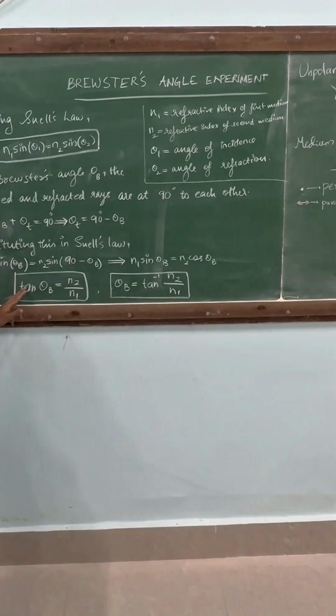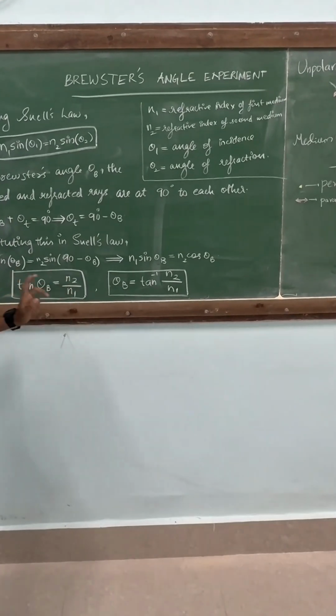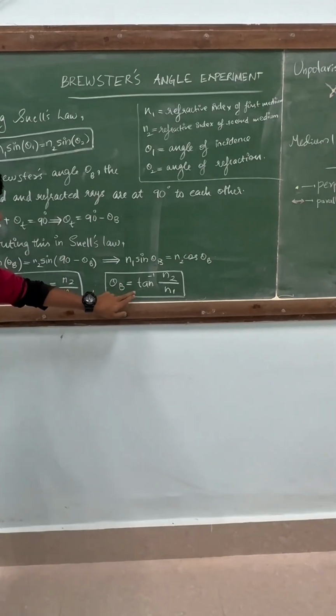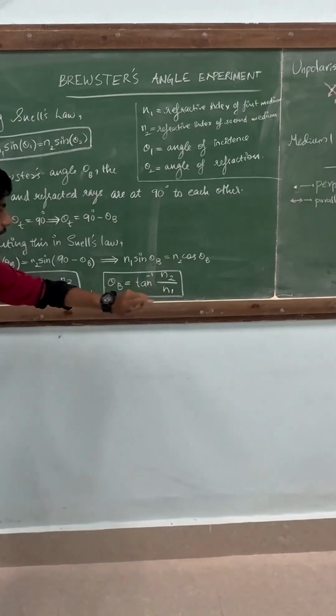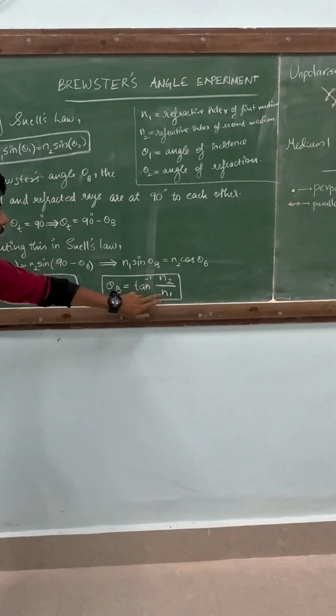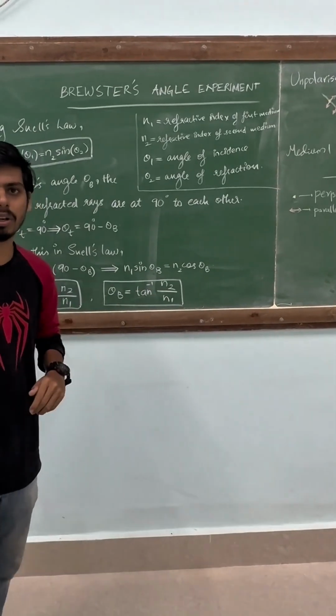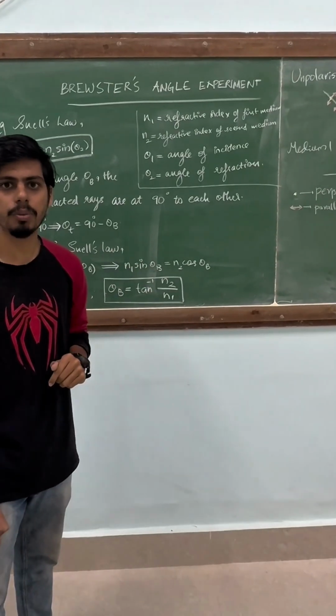And the next formula, if we send the tan to the right-hand side, we get theta_B, which is Brewster's angle, is equal to tan inverse of the refractive index of the second medium by the first medium. Using this, we can find Brewster's angle if we know the refractive indices of both media.